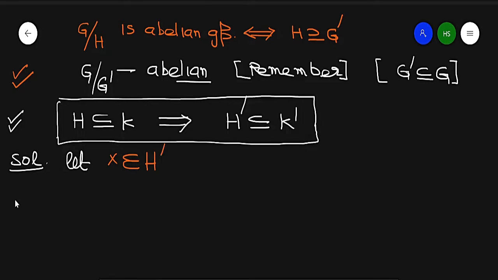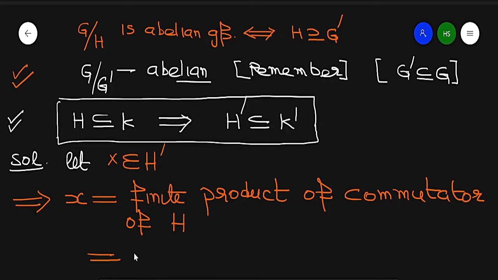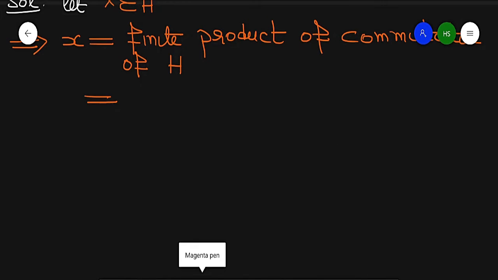What does it mean? By definition, x is a finite product of commutators of H. Since H is a part of K, that is given.